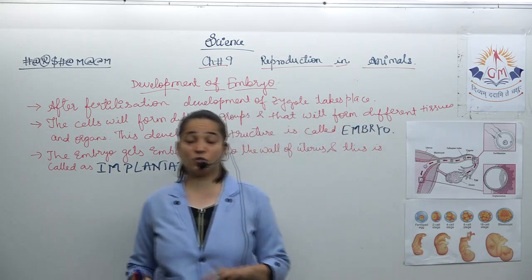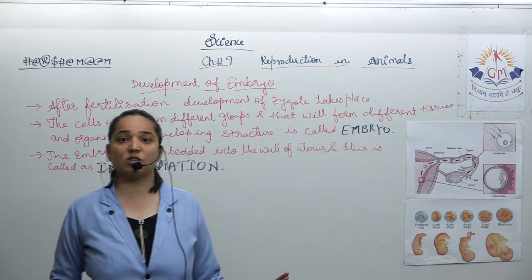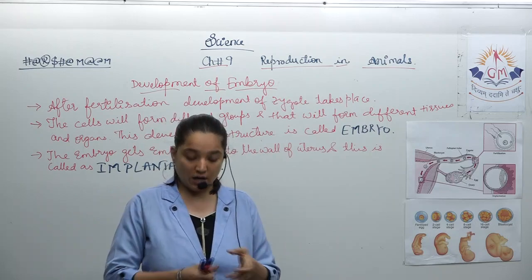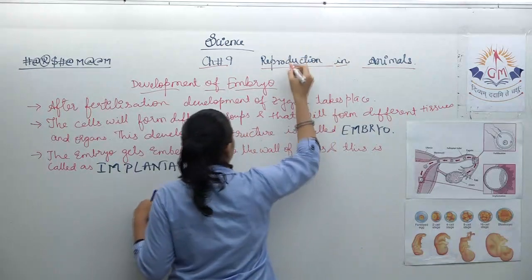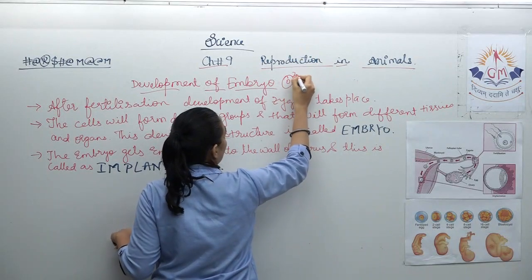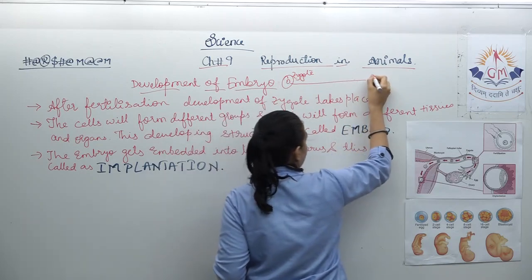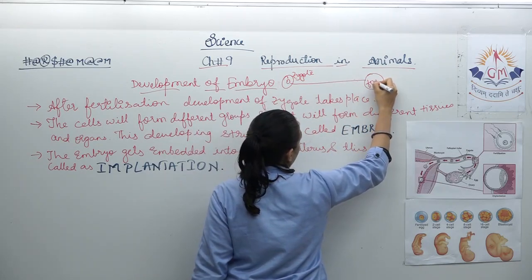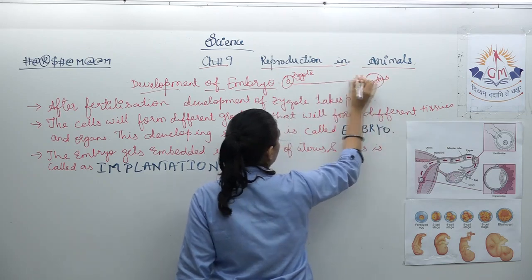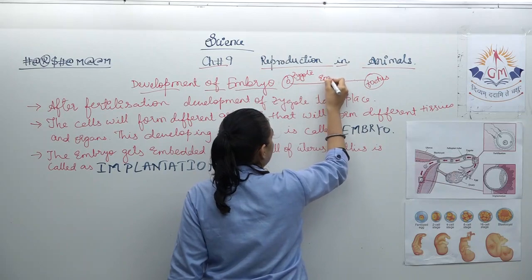Once the embryo gets fully developed, then what is it called? Fetus. Okay, so this is the cycle. The very first thing is the zygote, then its development takes place. Here is the fetus, and from zygote to fetus, it is called the embryo.